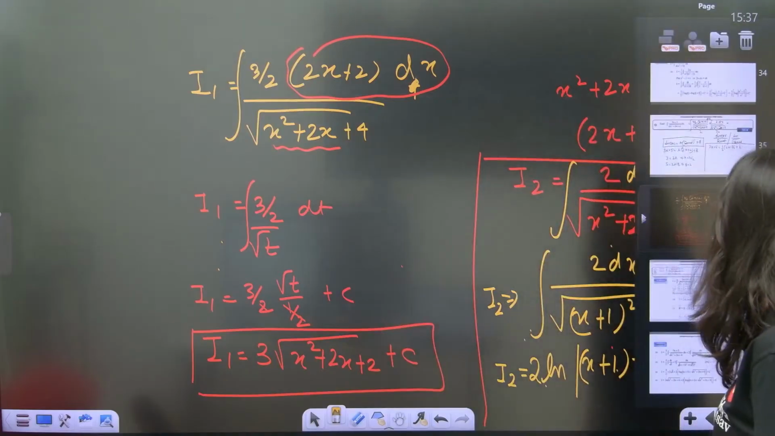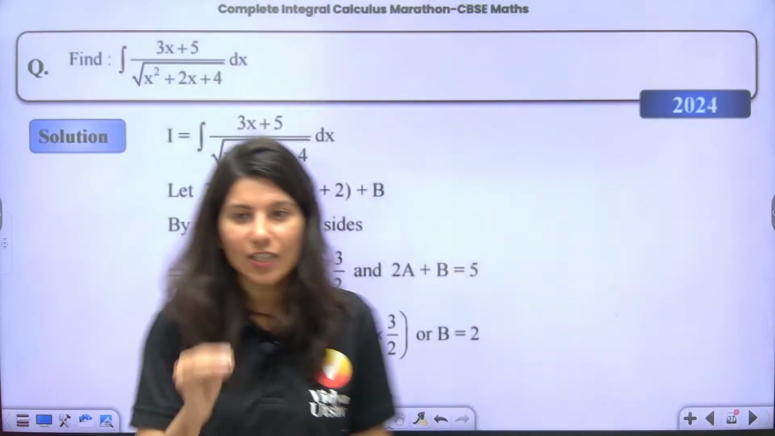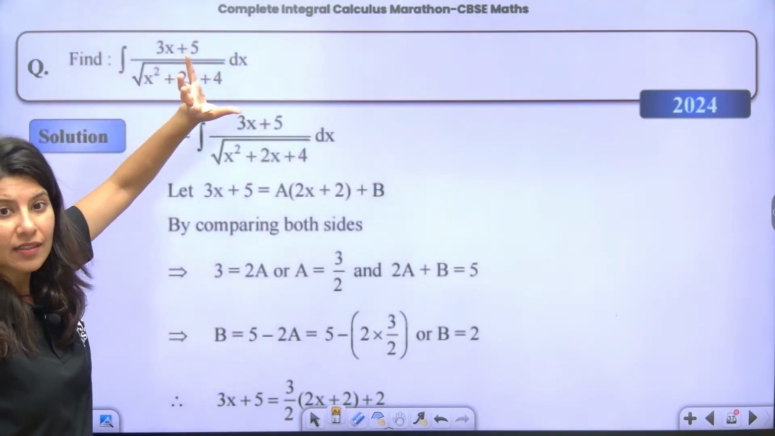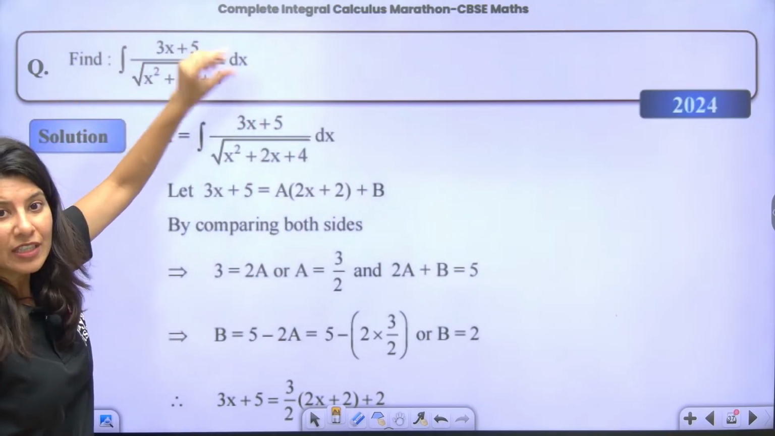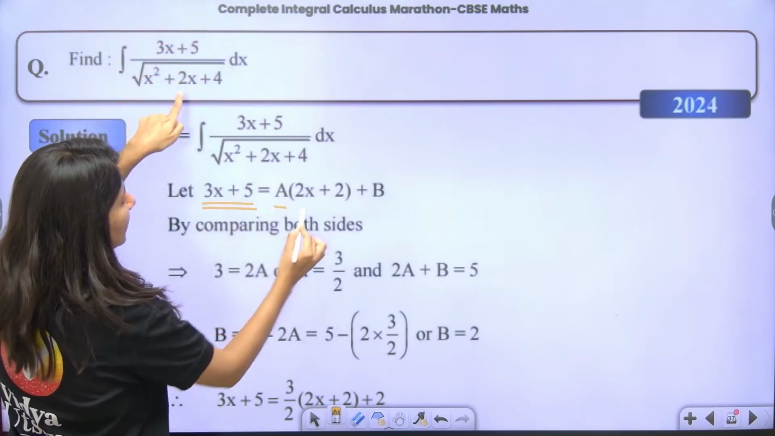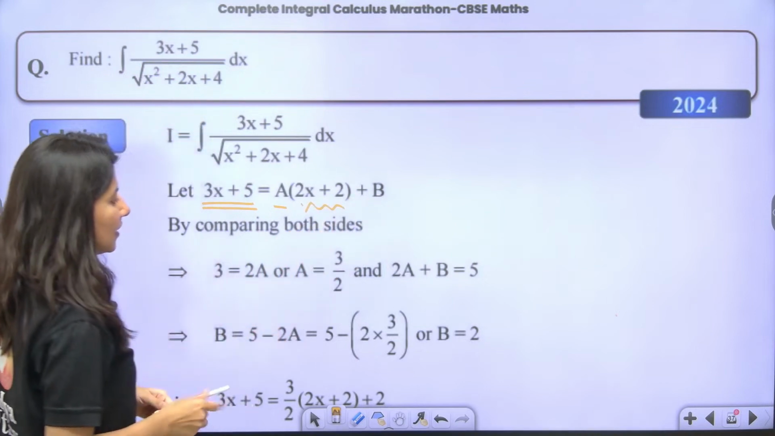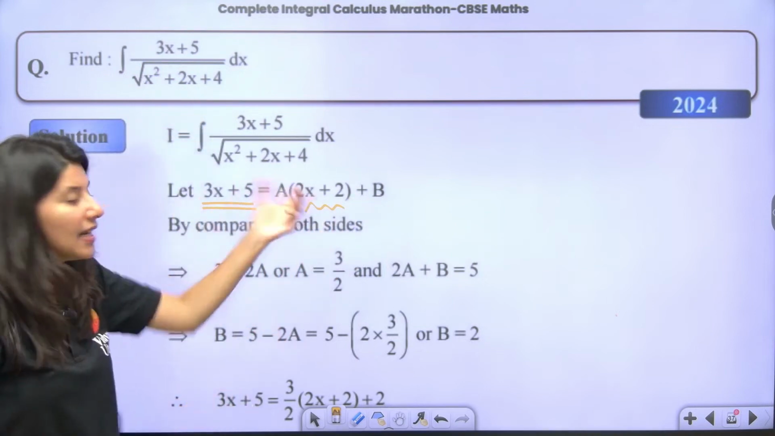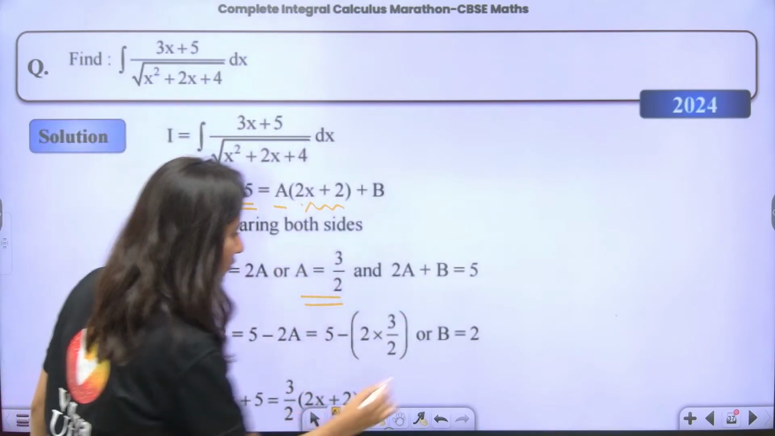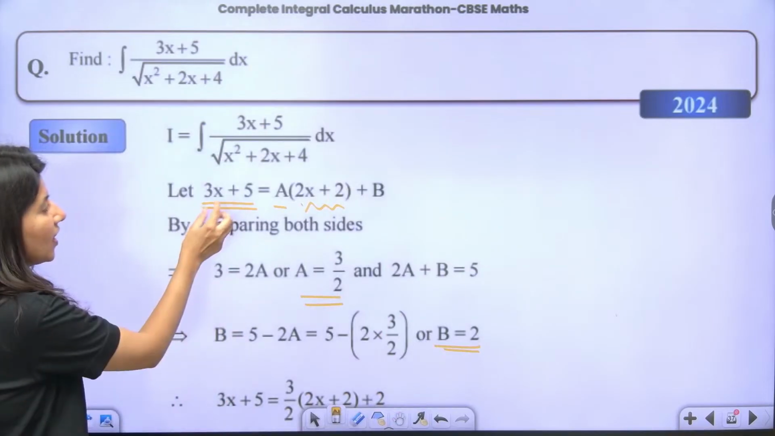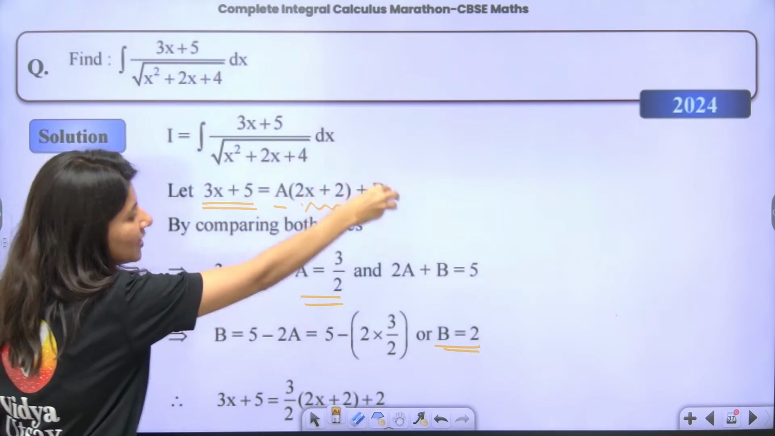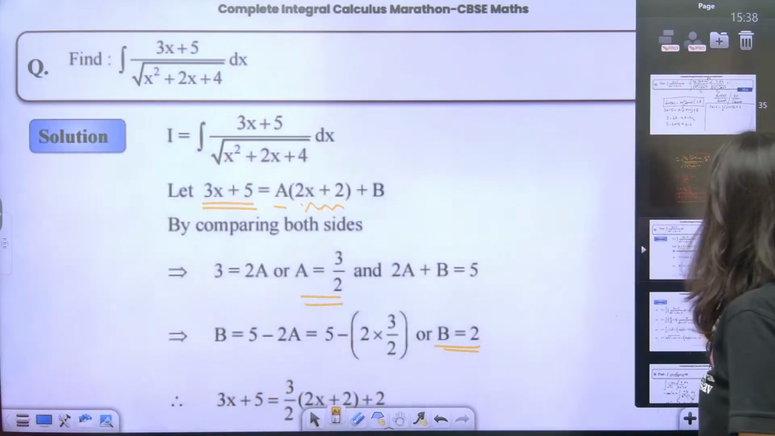So see, this question we have done, right? Let me just tell you in brief about it, because it is a 2024 question, linear upon quadratic. What we need to do is, this linear will be equal to a times the derivative of the quadratic plus b. Now just compare and get the values of a and b. So a is 3 by 2 and b is 2. So here 3x plus 5 will be 3 by 2 into this plus 2. So now your expression has become this.